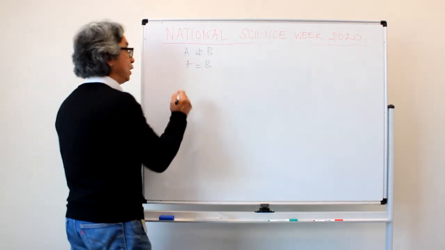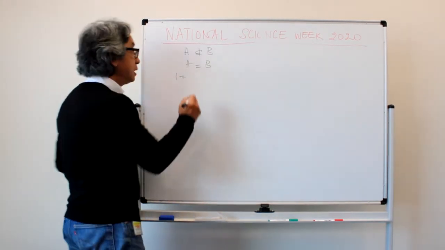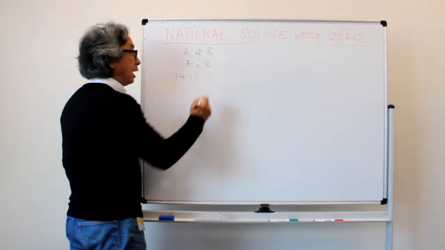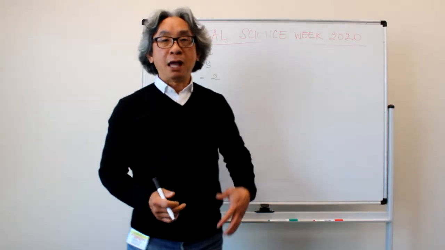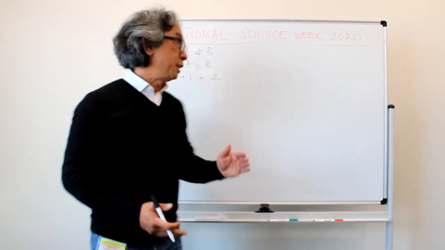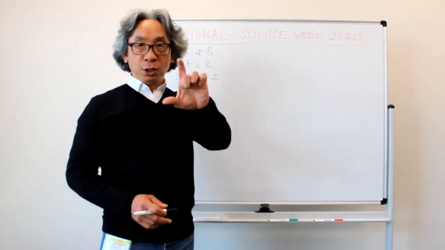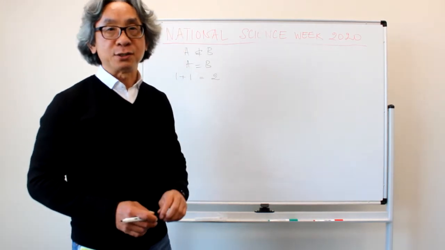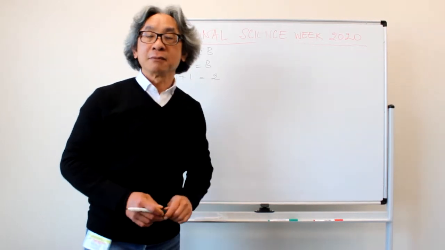For example, if I have one apple in my pocket and I put another one in, I have another apple, and that is the same as two apples. That's something very simple, but this simple equation took a whole book of a few thousand pages to verify and justify.